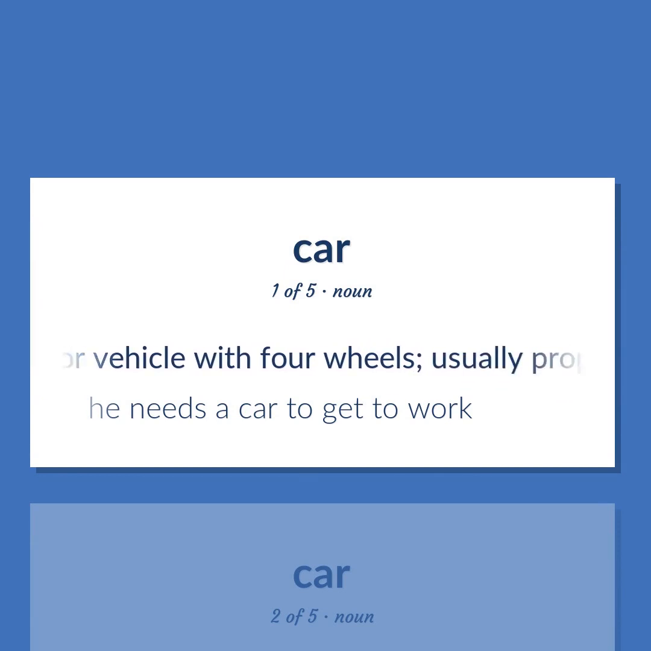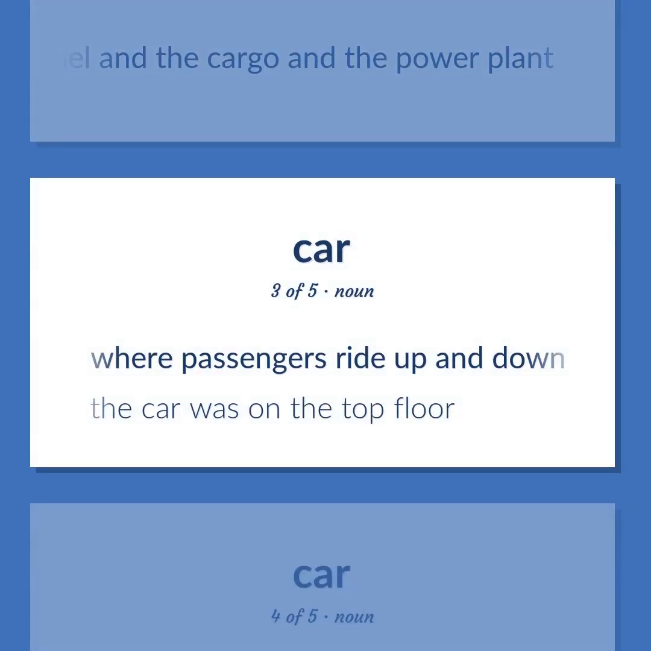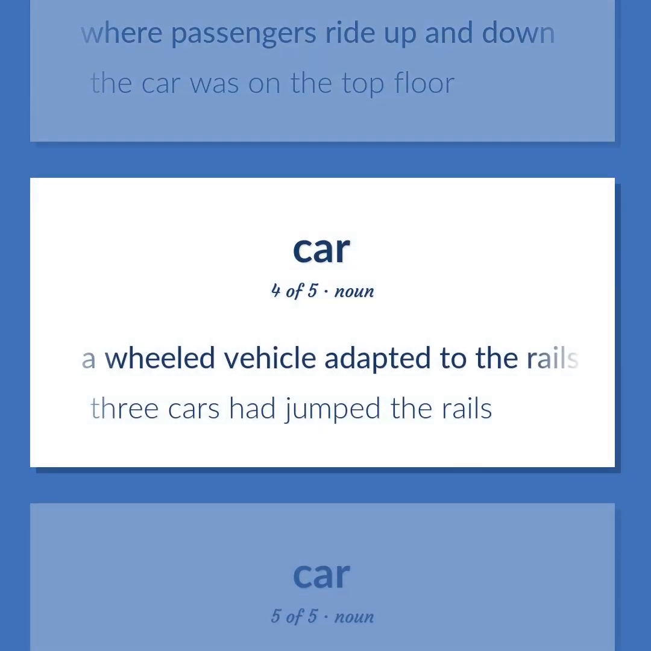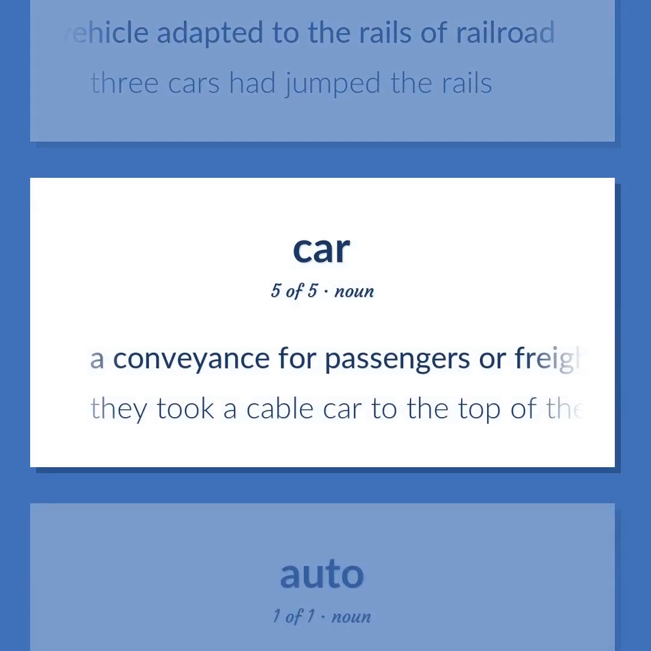A motor vehicle with four wheels, usually propelled by an internal combustion engine. He needs a car to get to work. The compartment that is suspended from an airship and that carries personnel and the cargo and the power plant. Where passengers ride up and down. The car was on the top floor. A wheeled vehicle adapted to the rails of railroad. 3 cars had jumped the rails. A conveyance for passengers or freight on a cable railway. They took a cable car to the top of the mountain.